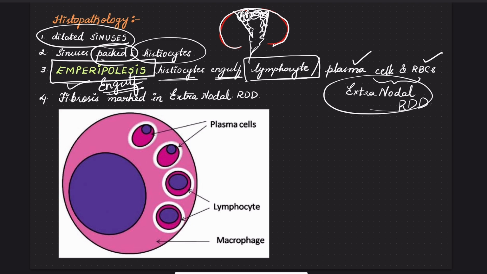For example, this is the histiocyte, or tissue macrophage, and this is its nucleus. These are the lymphocytes it has eaten, and also plasma cells. The plasma cells have an eccentrically placed nucleus, whereas the lymphocyte has a centrally placed, fully occupying nucleus. Fibrosis is also more marked in extranodal sites.